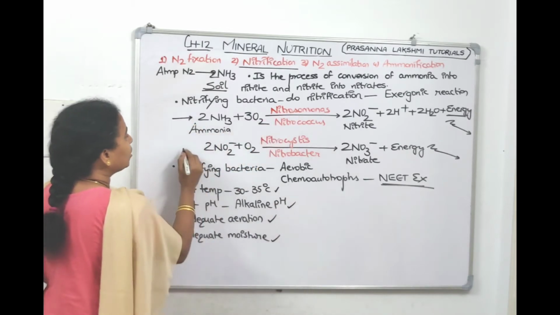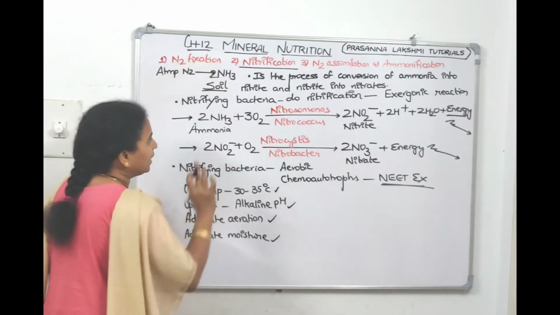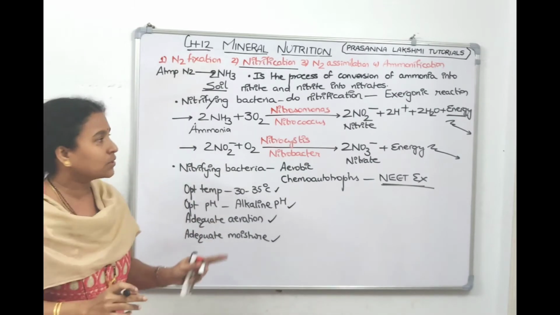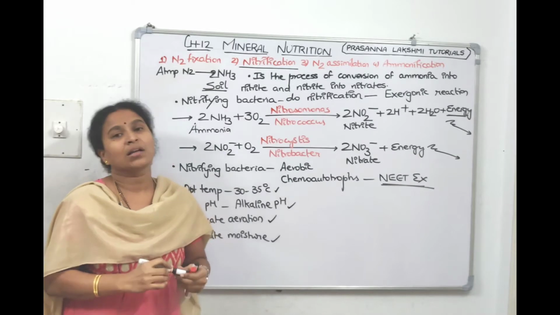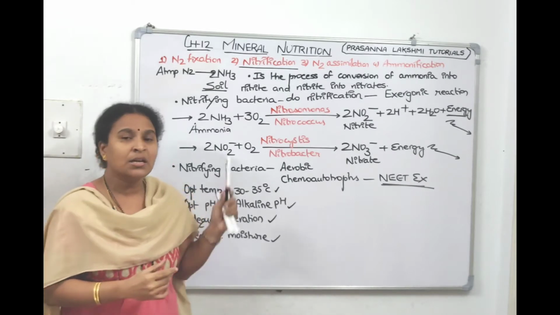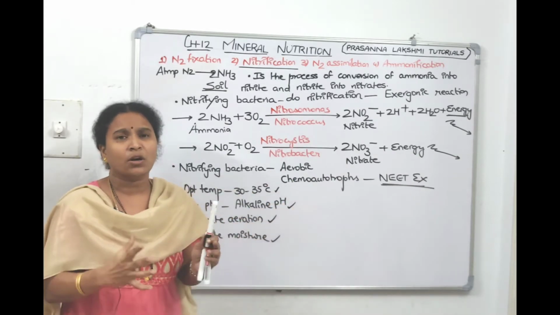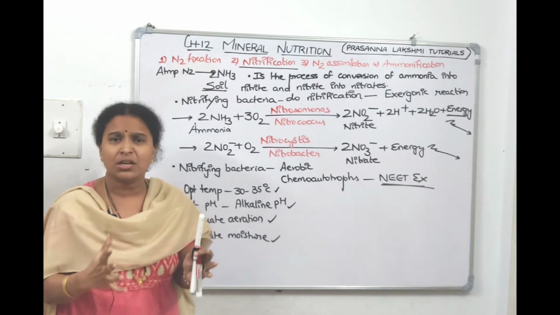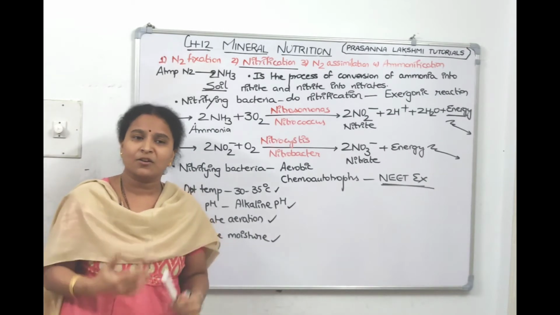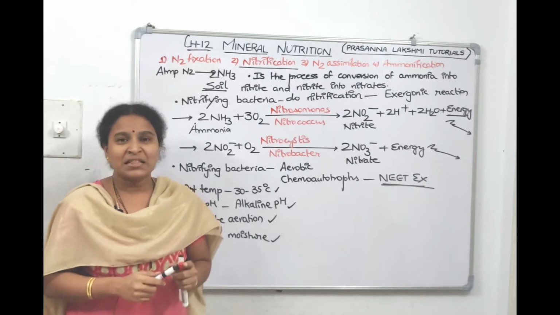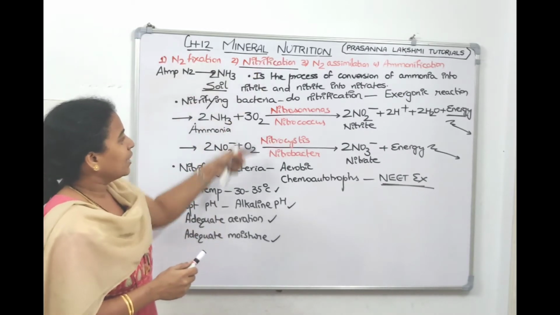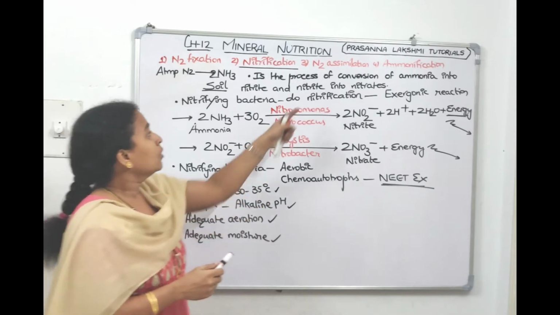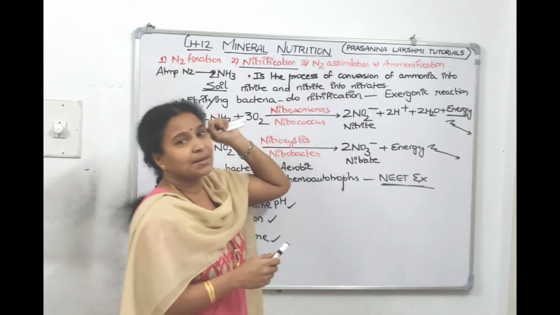to convert ammonia to nitrite, and to convert nitrite to nitrate. And all this, what is this called? Nitrification. Which type of reaction is it? Exergonic reaction. What do you mean by exergonic reaction? Energy is released. What will the bacteria do with that energy? It uses that energy to prepare the food. Understood, children? This is our second step. What is it called? Nitrification. Take a screenshot, then we will move on to the third step called nitrogen assimilation.